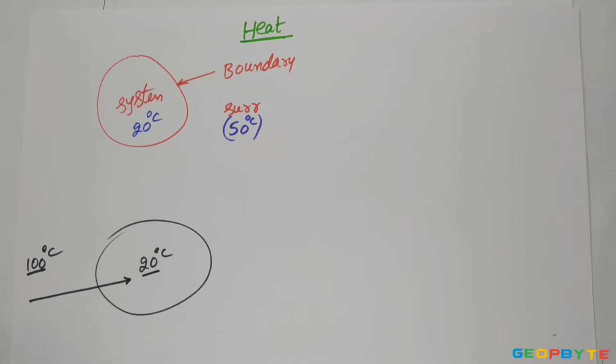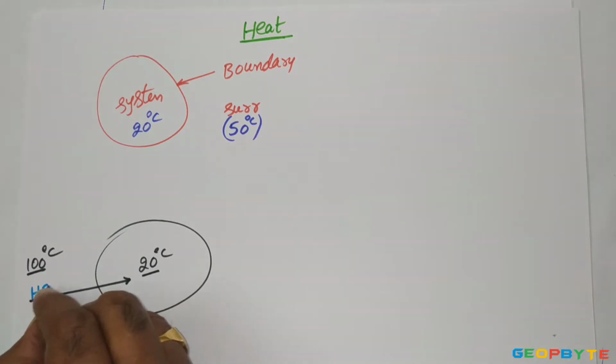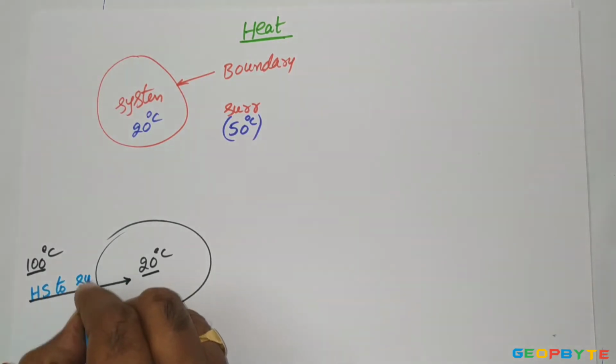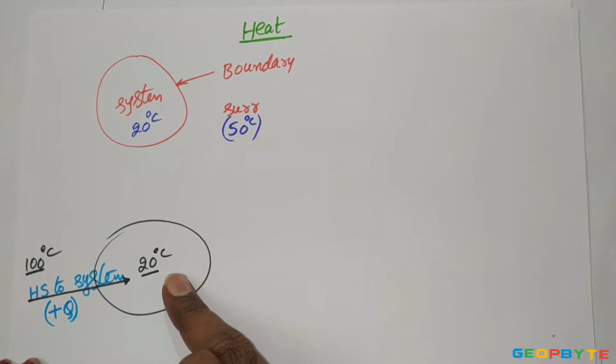Since the heat is entering the system, that kind of heat can be called heat supplied to the system. That kind of heat thermodynamically can be taken as positive heat. Here positive heat means the system is receiving the heat energy.